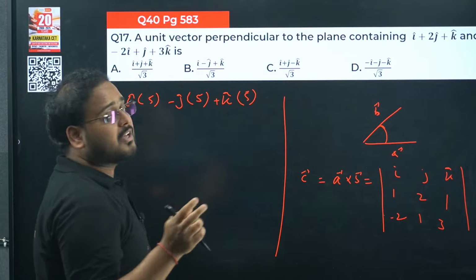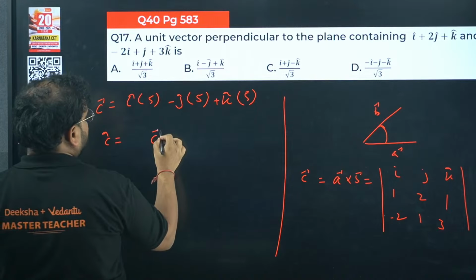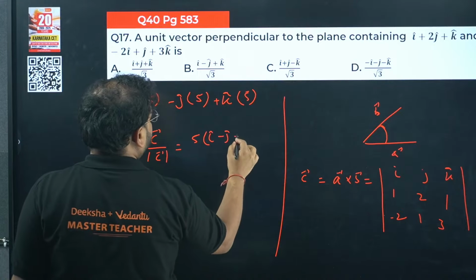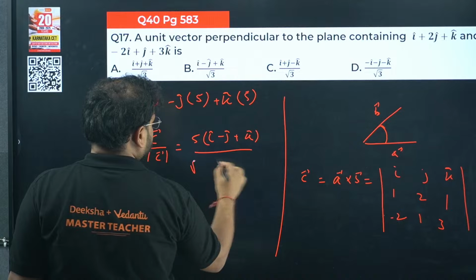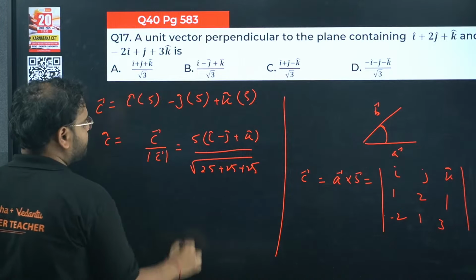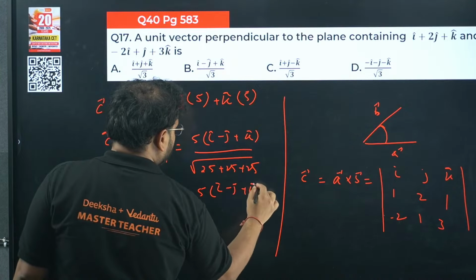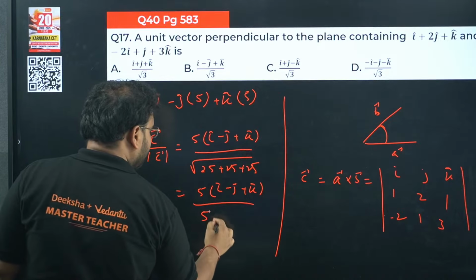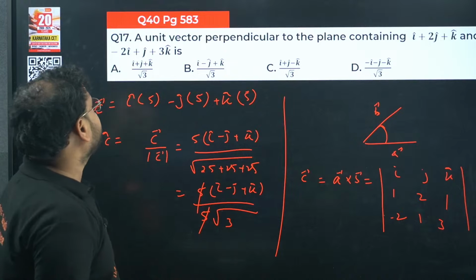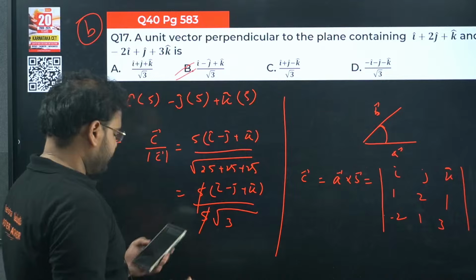What are they asking? They're asking us for the unit vector in this direction, so we're looking for C cap actually. So vector C upon mod of C. Take 5 common, you'll get I minus J plus K, and mod of C is root of 25 plus 25 plus 25. Take 25 common, you'll have 5 times root of 1 plus 1 plus 1, which is 3. 5 cancels. I minus J plus K upon root 3. Option B is the right choice.